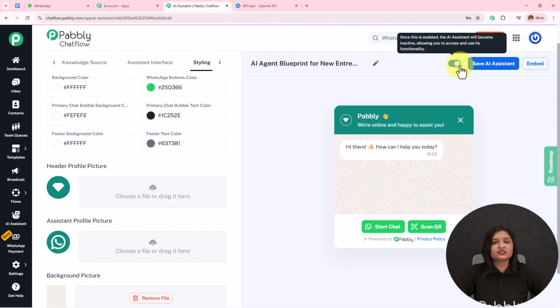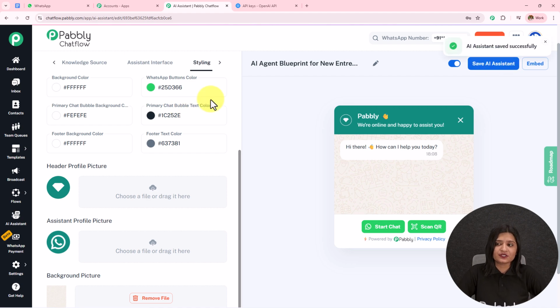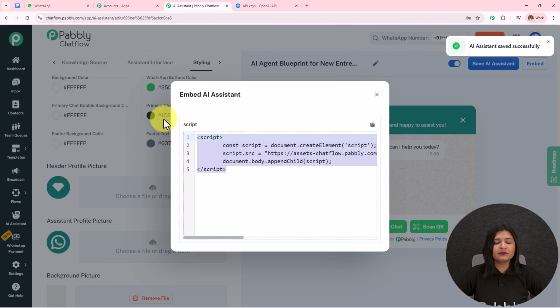Now on the top you can see this option. We have to toggle this on. If we do not toggle this on, the messages won't be sent, and then we have to save this. If we do not save this, all this will be lost. Now you can also embed this AI assistant to your website using this code, and whenever a user clicks on that, they will be redirected towards this chat or conversation.